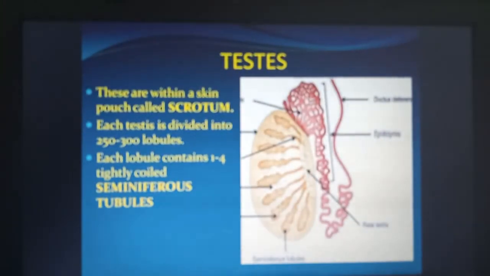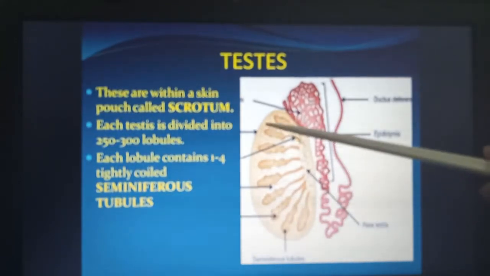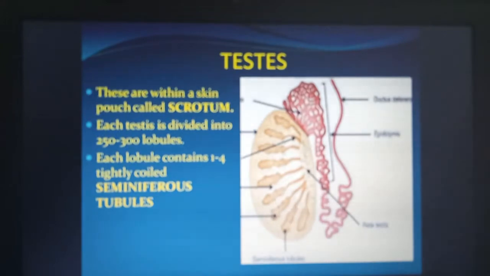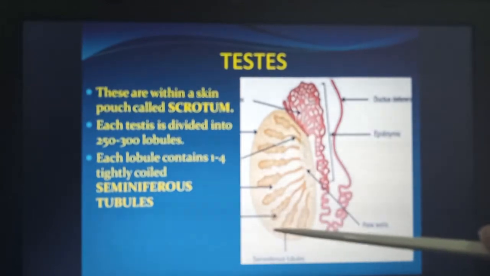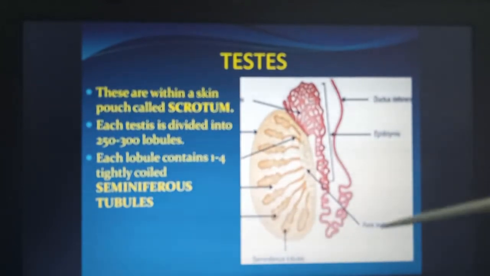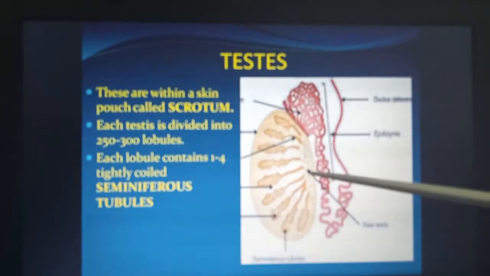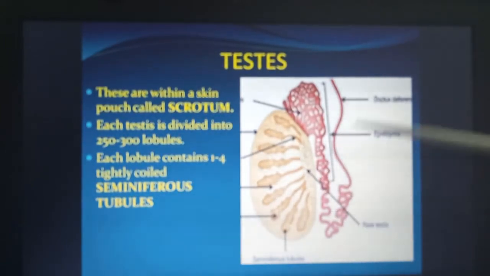Testes. These are within a skin pouch called the scrotum. Each testis is divided into 250 to 300 lobules. These are the lobules. Each lobule contains 1 to 4 tightly coiled seminiferous tubules. This is the seminiferous tubule, and these all are the lobules. Rete testis, epididymis, and ductus deferens.